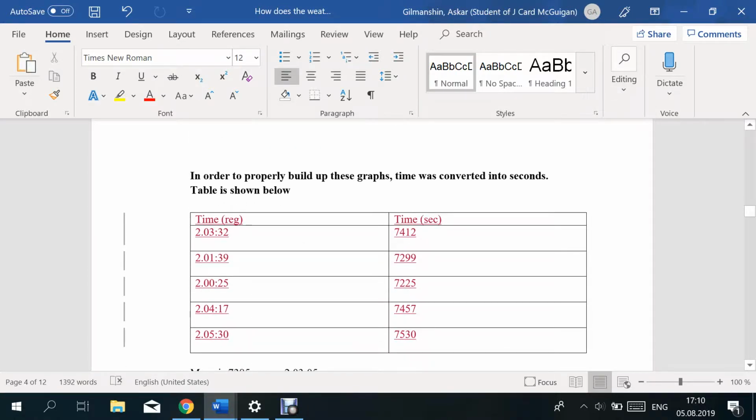Let's scroll down a bit. And here's a summarizing table for all of the 5 marathons for each athlete. And here you can see the time. I converted the time into seconds in order to properly build up the graph.